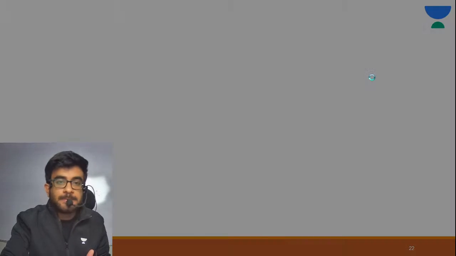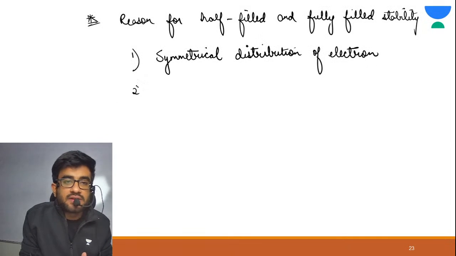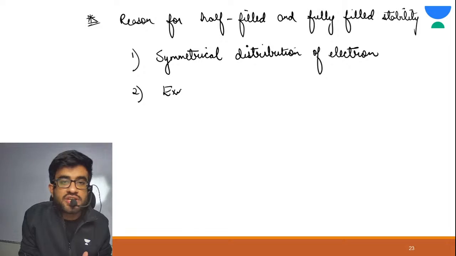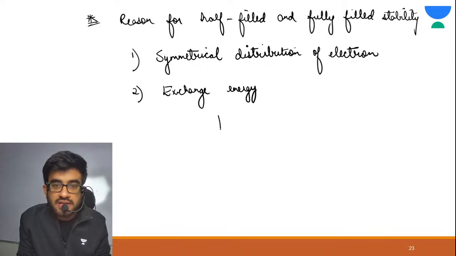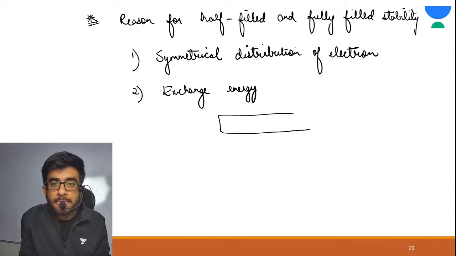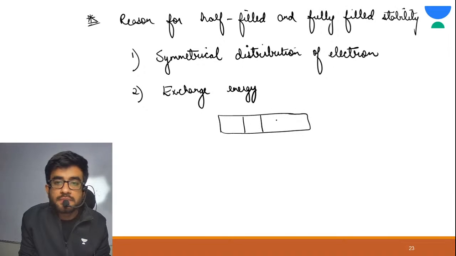Another reason is exchange energy. Now what is exchange energy? This is your 3d5.